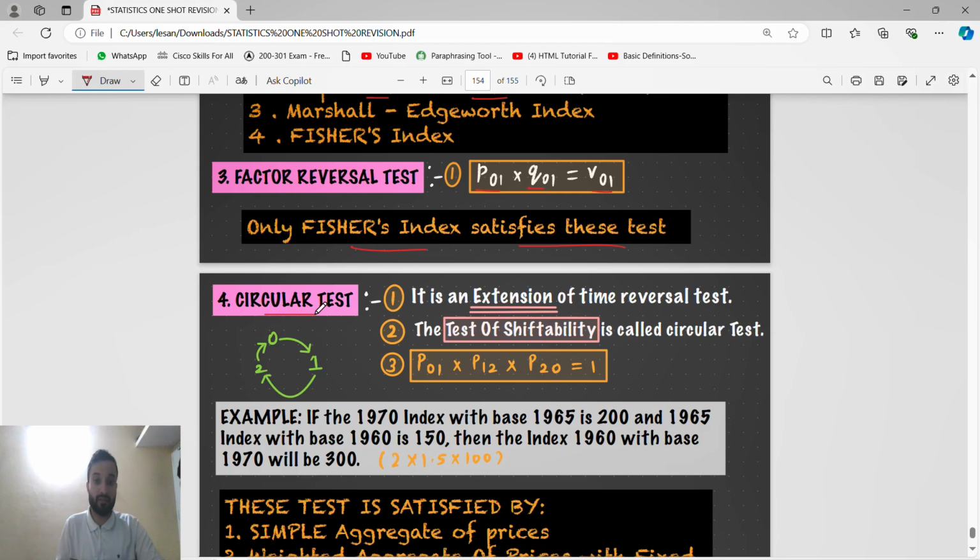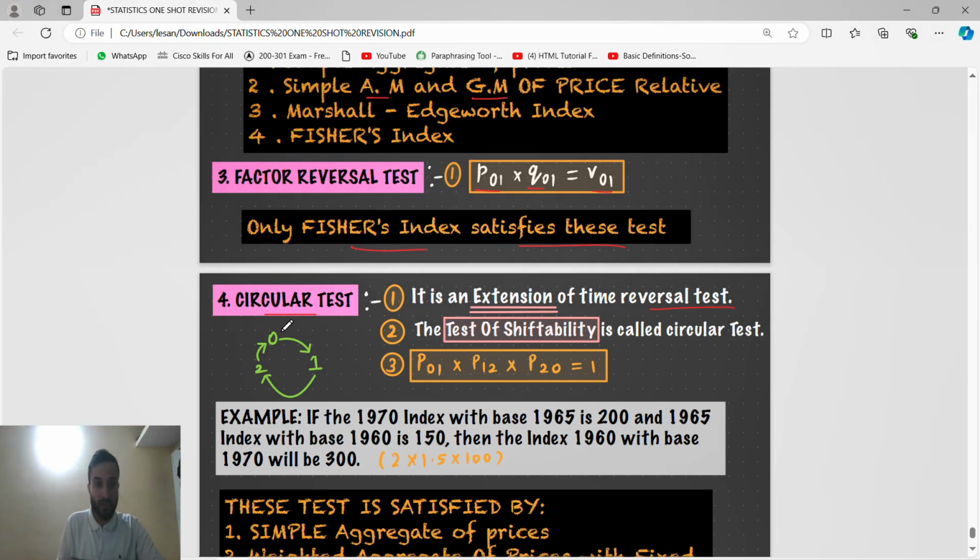Guys, circular test is an extension of time reversal test. The test of shiftability is called circular test. See this, index number 0 to 1, then 1 to 2, then 2 to 0. It is circular: 0 to 1, 1 to 2, 2 to 0, this is 1. Very important, they will ask in the MCQ.